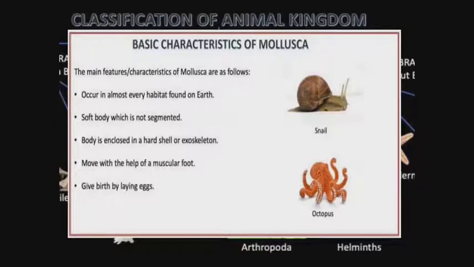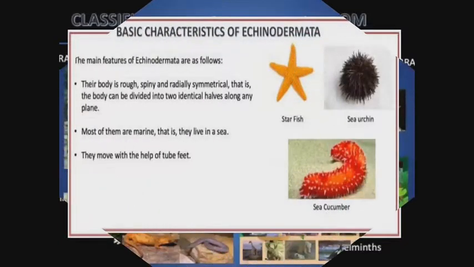And next we talk about the Mollusca. Examples are the snail and the octopus. And what are the characteristics? They reproduce by laying eggs, and their body is soft, but not segmented. So those are a few characteristics of the mollusks.